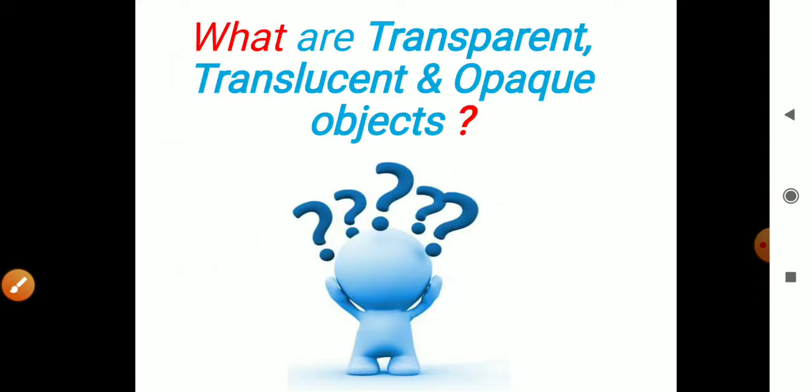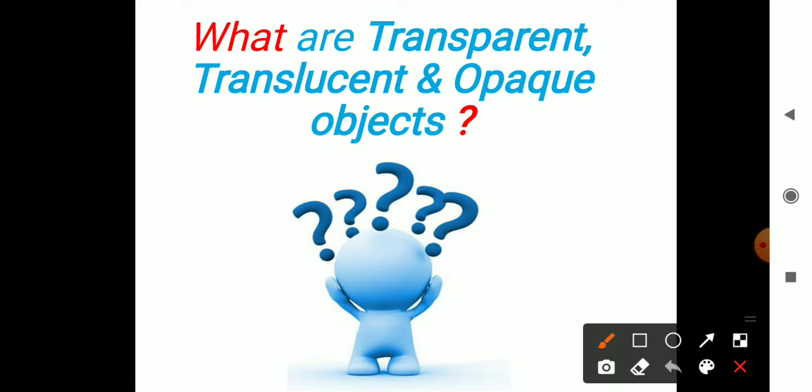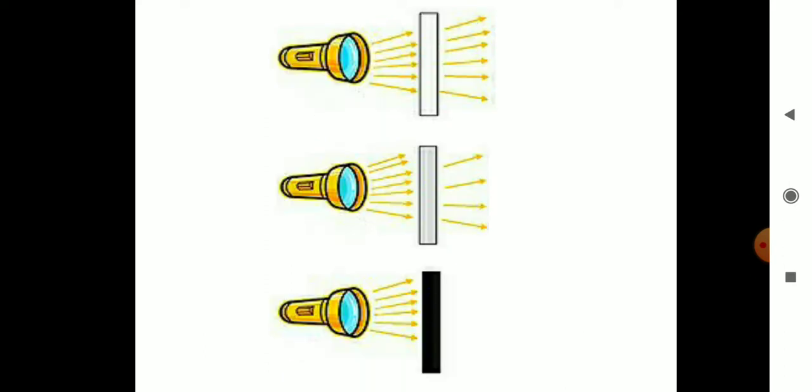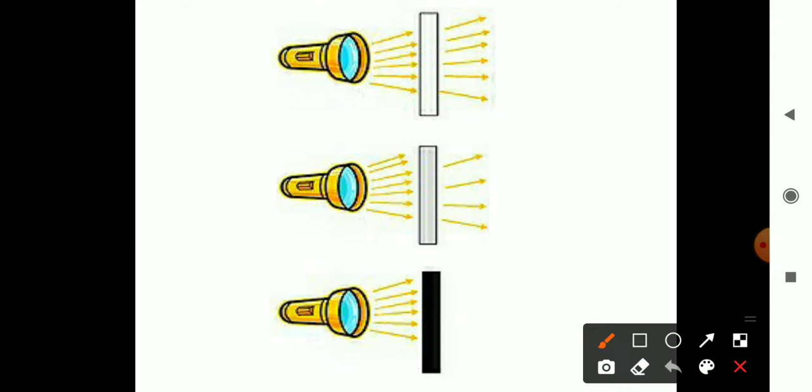Now one more question for you. The question is, what are transparent, translucent and opaque objects? To understand this, there are three types of objects. This is object number 1, this is object number 2, this is object number 3.